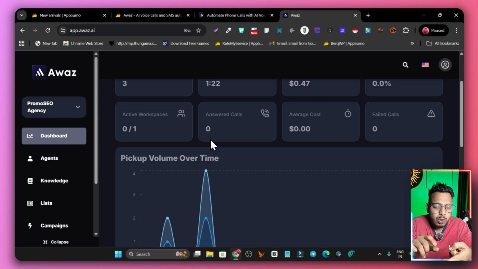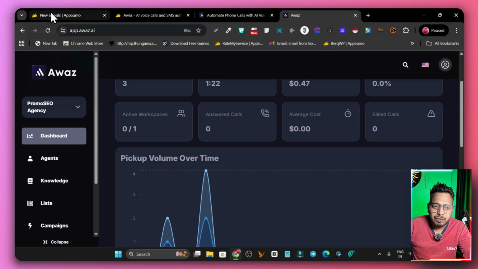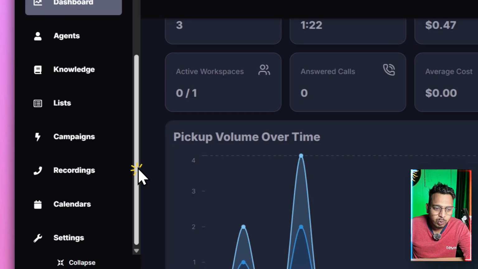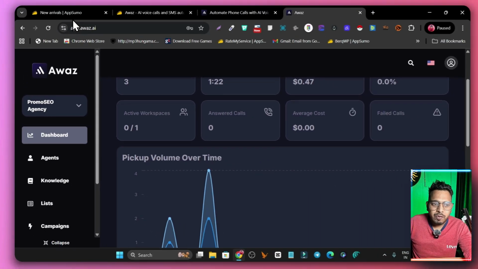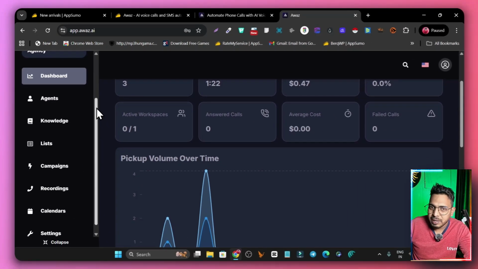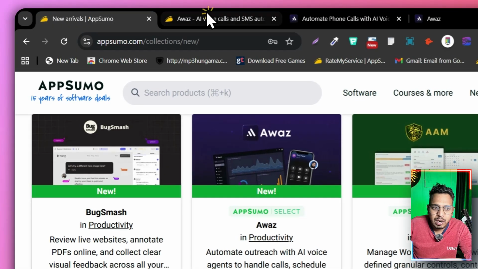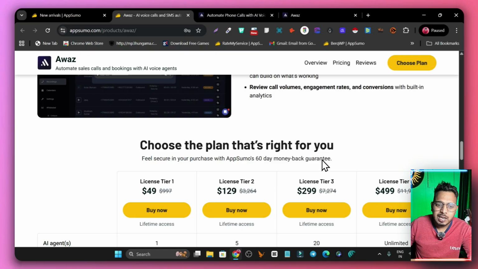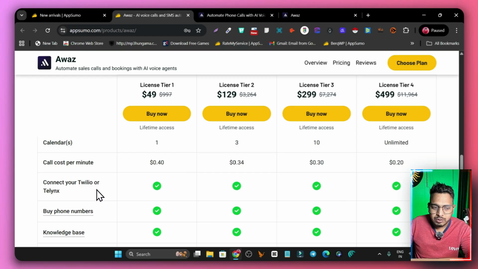Then third, if you are going to start the campaign, it will ask you for the daily amount that it will deduct from your wallet here. Okay, and I don't know why they are giving out the lifetime deal if there is nothing. Like, this is the free trial I am using with the lifetime deal. I cannot use the premium features at all. Even though this platform sounds good, the features make you limited here. So I'm not going to tell you to buy it and get the value, because you still need to pay loads of money every month for so many things here. So that's why I didn't like it.